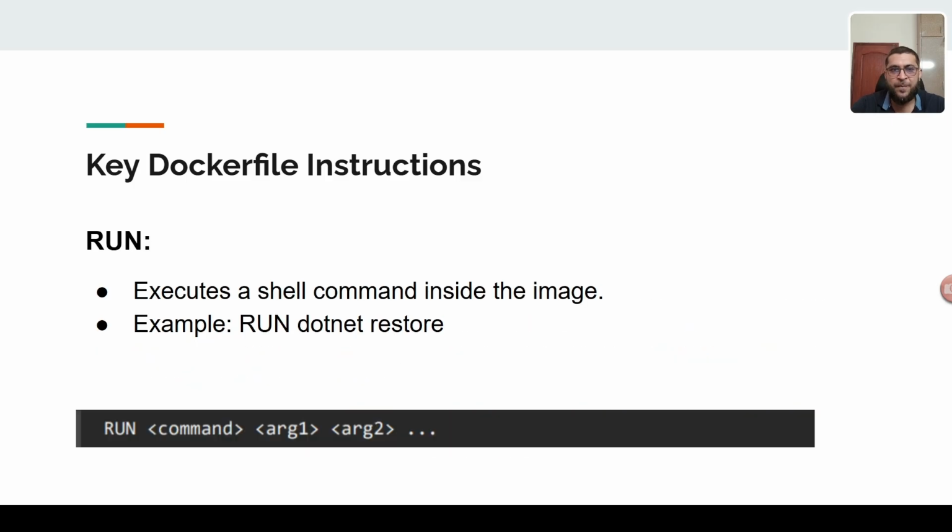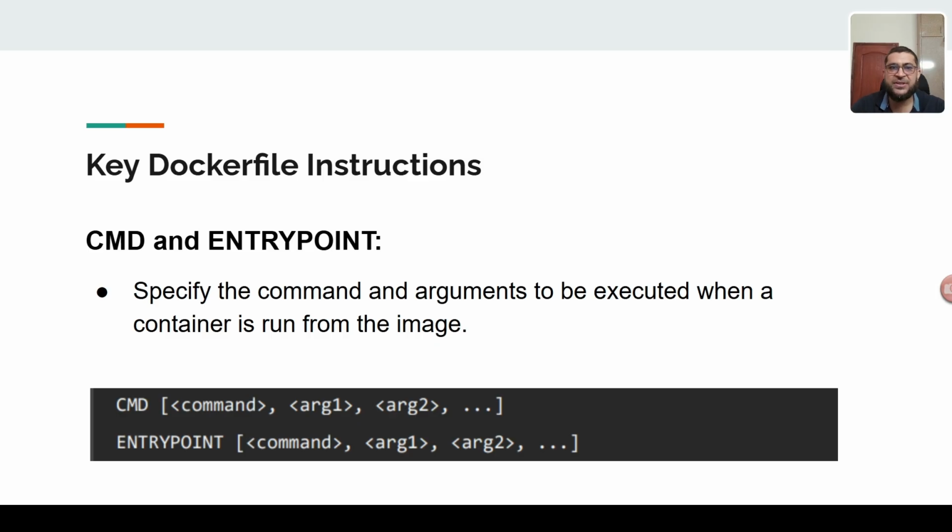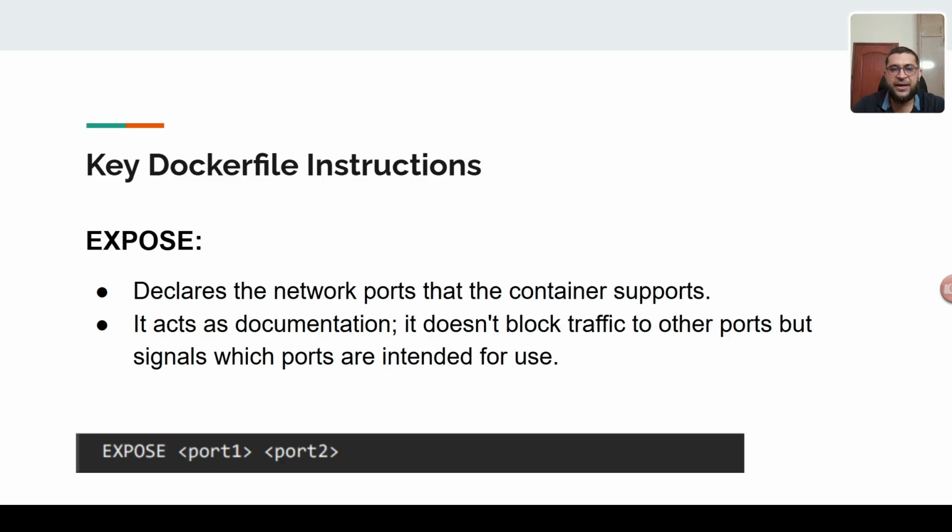And next is RUN: execute a shell command inside the image, for example, RUN dotnet restore. So this is the type of RUN instruction. Next is CMD and ENTRYPOINT. They specify the command and arguments to be executed when a container is run from the image. So below are the CMD and ENTRYPOINT instructions. And next is EXPOSE. It declares the network port that the container supports. It acts as documentation. It does not block traffic to other ports, but signals which ports are intended for use. So for ports, we can use EXPOSE.